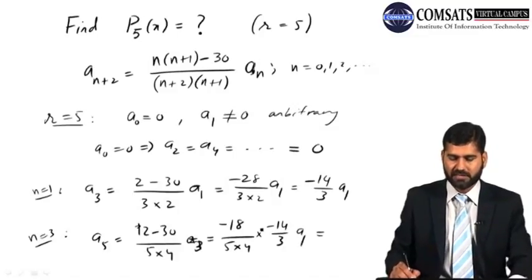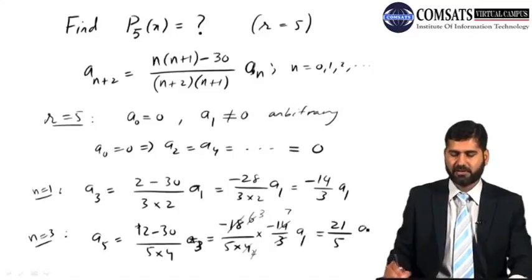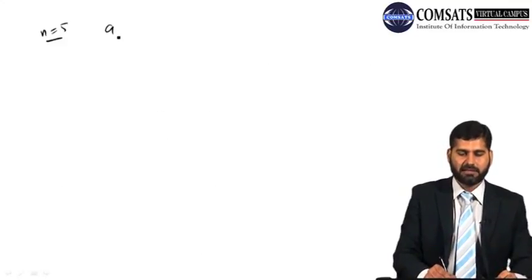So what you got is 3 sixes are 18, 2 twos are 4, 2 threes are 6, 2 sevens are 14. So this is plus 21 over 5 A1. Now n equal to 5 gives me A7.